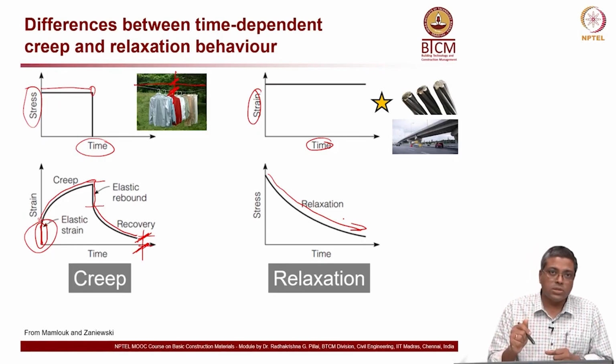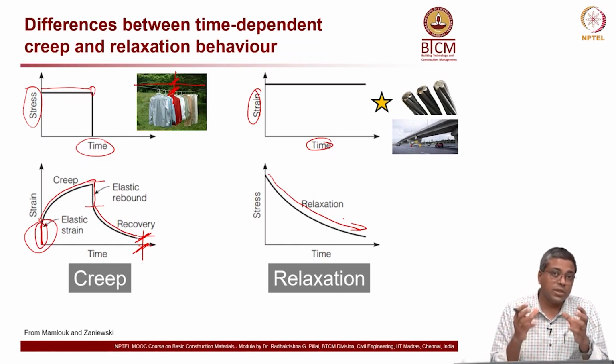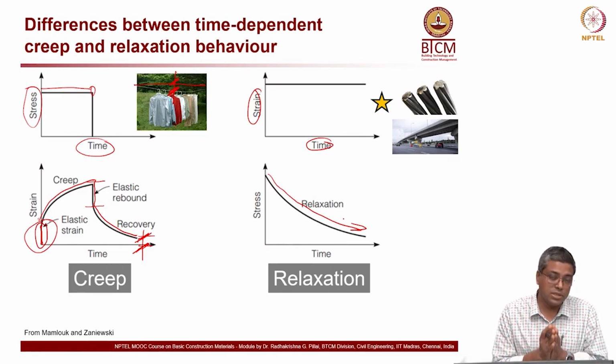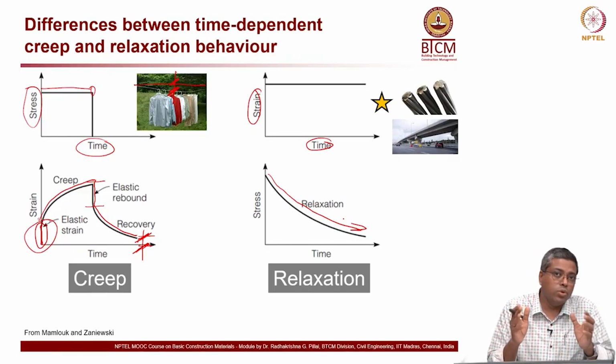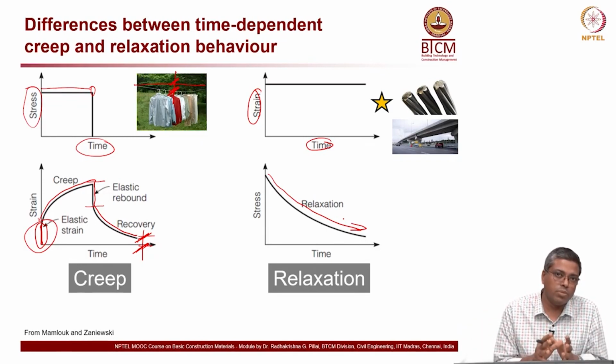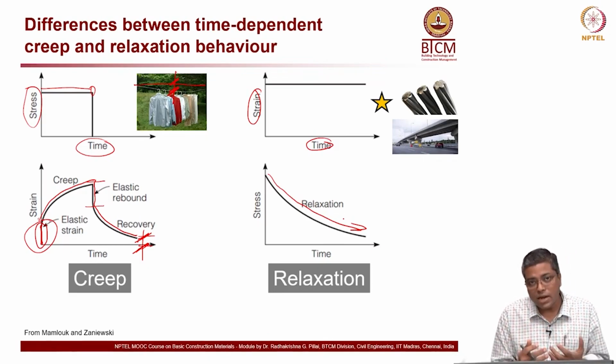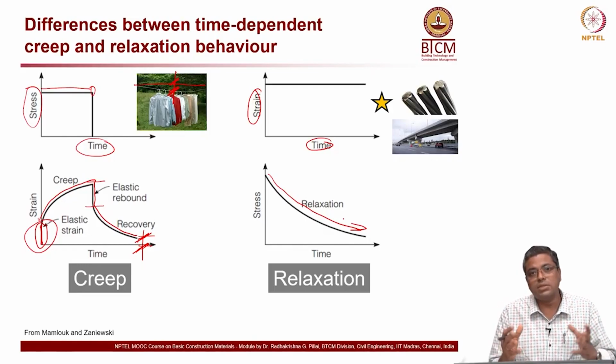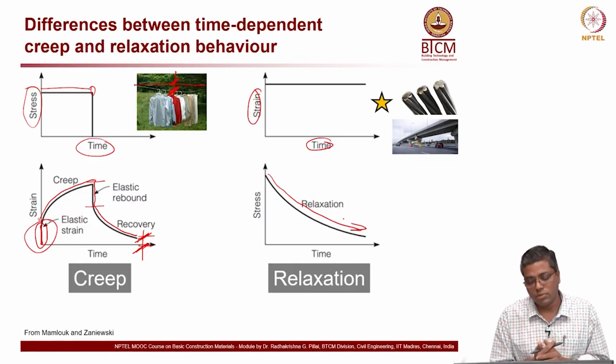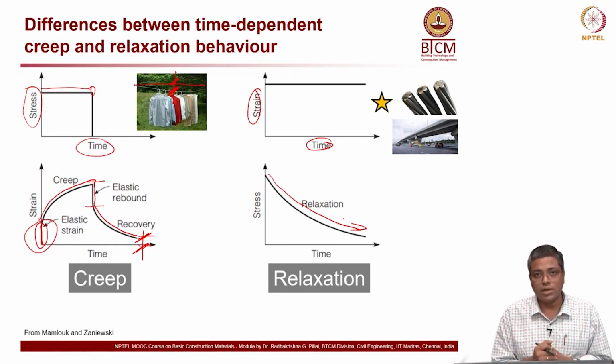Now, strain is constant, but if there is a realignment or some changes happening within the material of the strand, or steel, then it will lose stress. And if it loses stress, then we can say the strand has relaxed, and it will not be able to provide the same stress as it was giving in the beginning. And when that happens, the pre-stressed concrete's capacity will reduce. So, the pre-stress loss should not happen. More on this you will understand when you get to courses on structural design, etc.